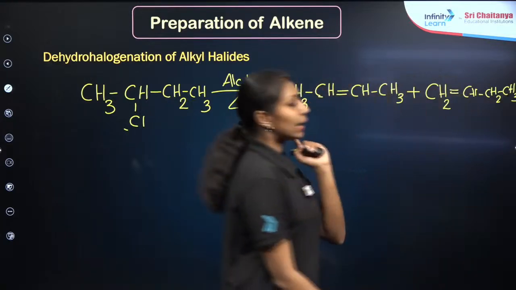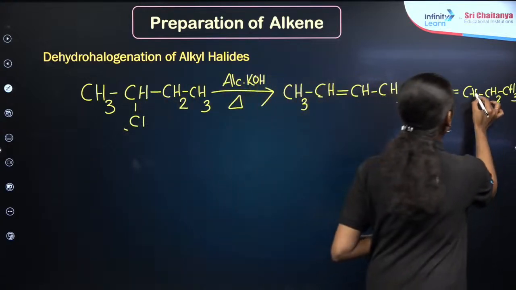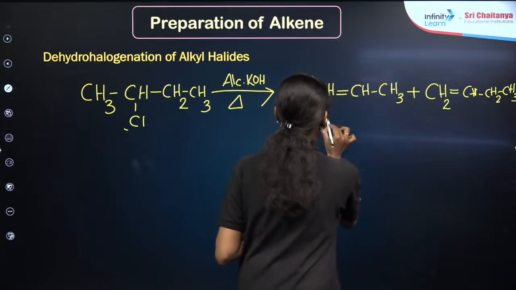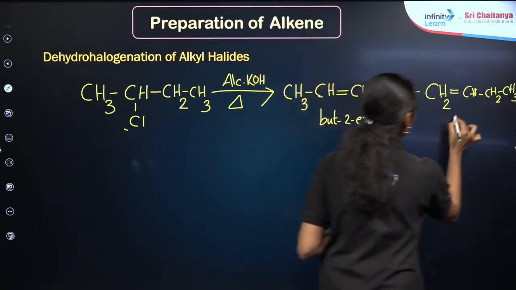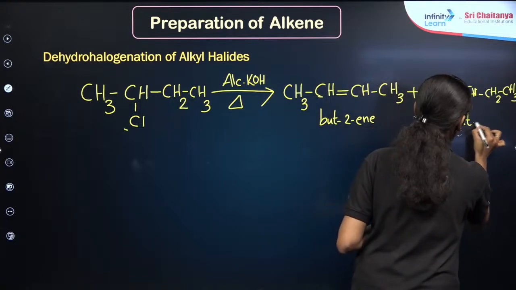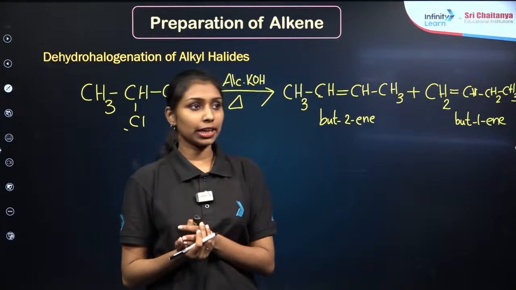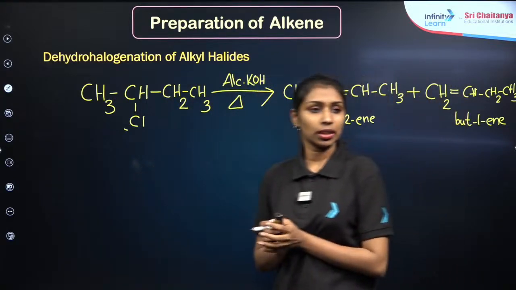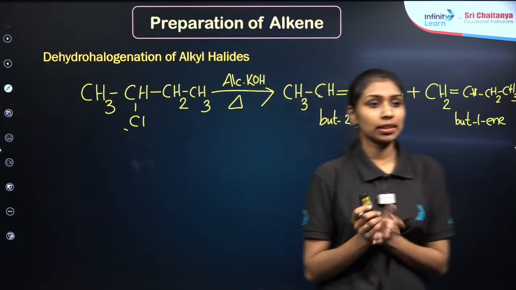So can anyone please say what will be my major product? I have already given two products here, right? This is but-2-ene, this is but-1-ene. What will be the major product here? Just give me a random guess. Himanshu, which point do I want to repeat?